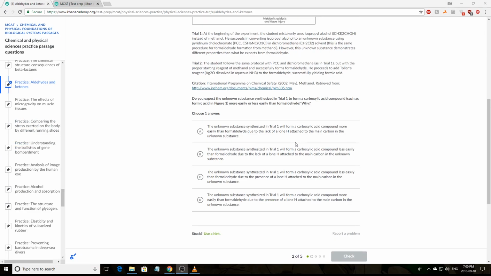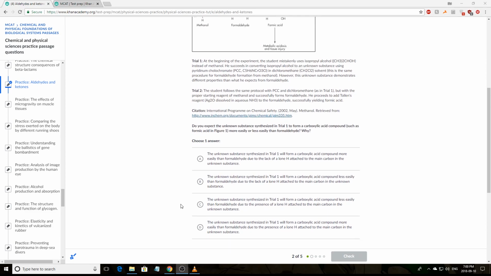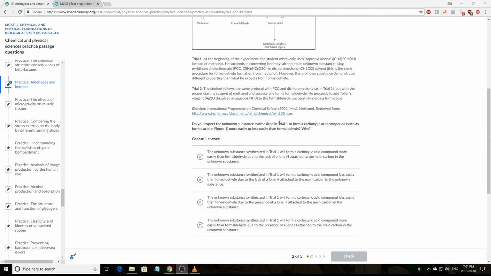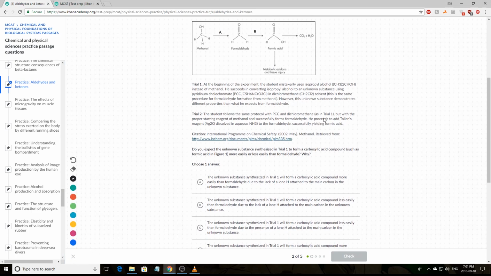So that brings us to question number 2, which asks, do you expect the unknown substance synthesized in trial 1 to form a carboxylic acid compound, such as formic acid in figure 1, more or less easily than formaldehyde, and why? So before I approach this question, it's important that I look at this series of steps. So in this series of steps, we have a primary alcohol that's converted into an aldehyde, which is then oxidized into a carboxylic acid. But what happens in trial 1? We know that whoever ran this trial used isopropyl alcohol instead of methanol.